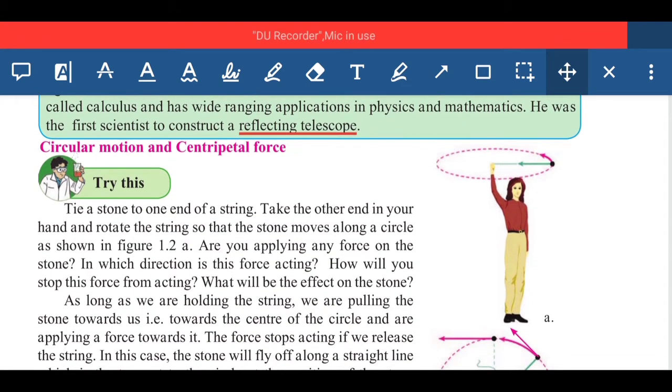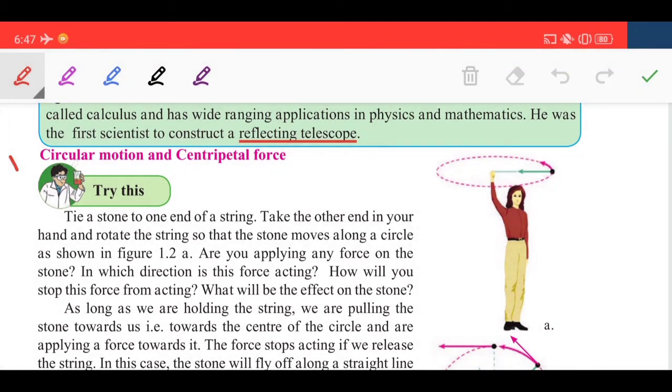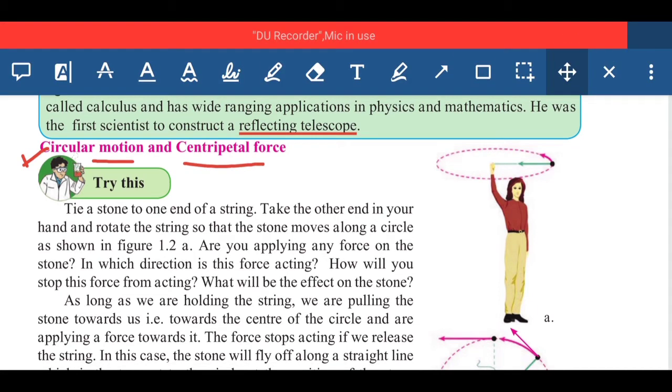Next, and again a very important point, circular motion and the centripetal force. What is circular motion? As you know, it is the motion which is in a circle. And the centripetal force. These two concepts are interrelated with each other. So how? Let us discuss.